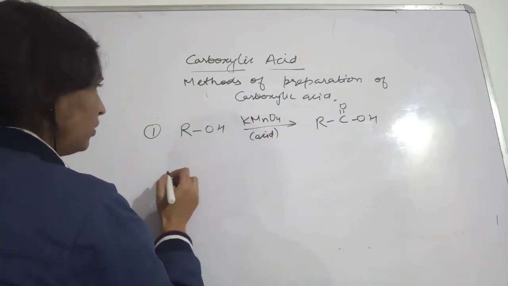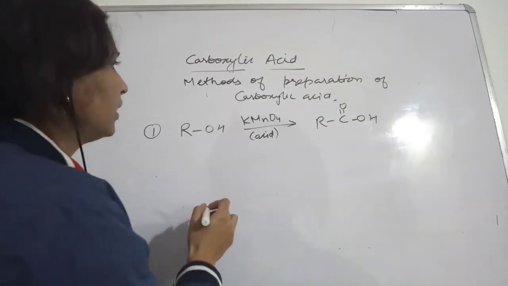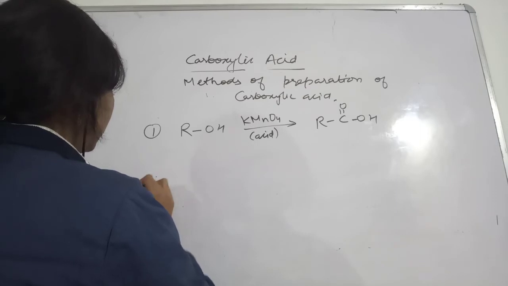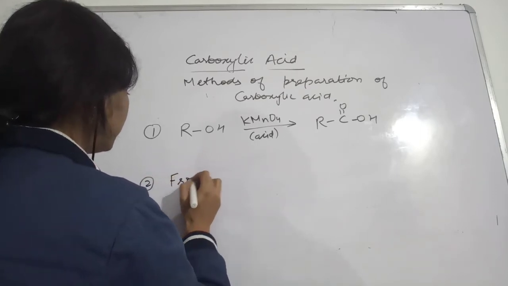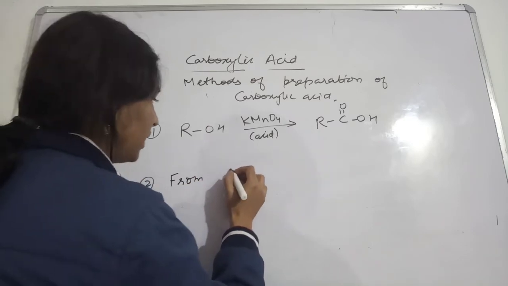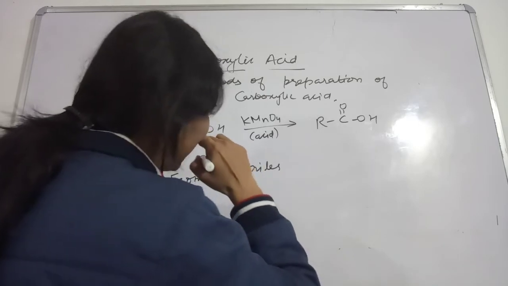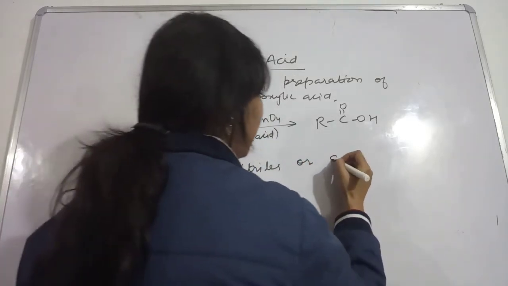Now from alcohol we have seen. Now the next, from cyanides, from nitriles or cyanides, or amides.